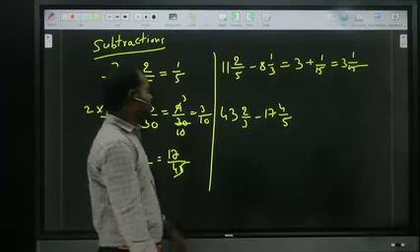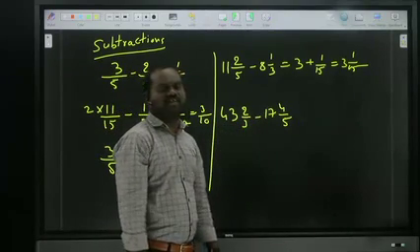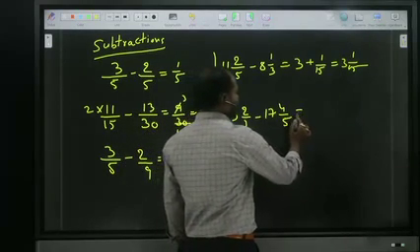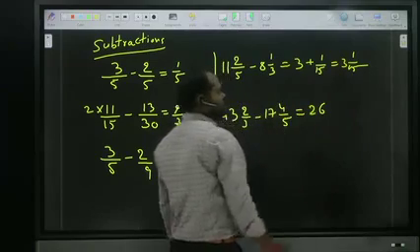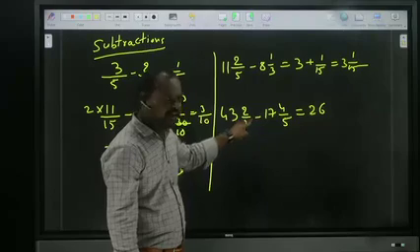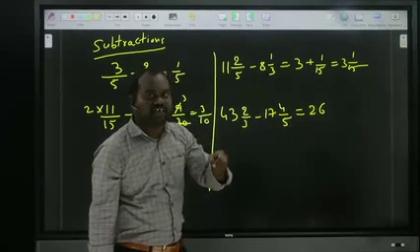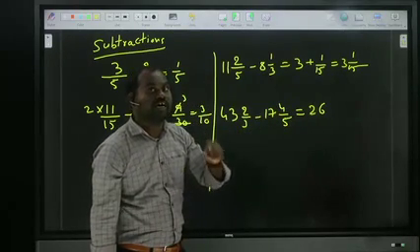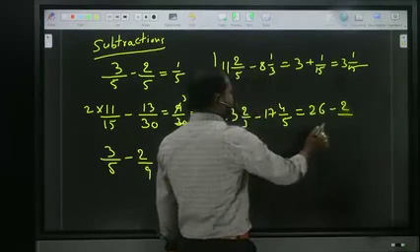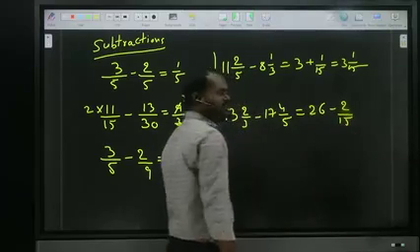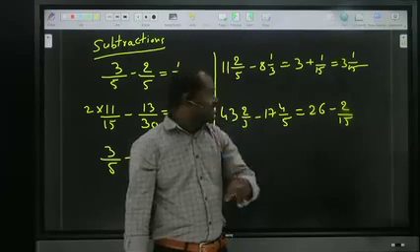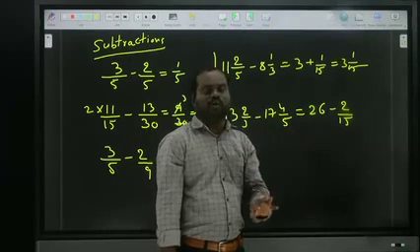First of all, the normal numbers: 43 minus 17. How much is 43 minus 17? 26. Chalo, write down 26. Okay? Now come to the fractions subtraction. 5 twos are 10 minus 12. 10 minus 12, nothing but how much? Minus 2. Minus 2 by 15. We are getting a negative. When positive, we observe whether it is proper or improper. If we got a negative, there are also so many methods.